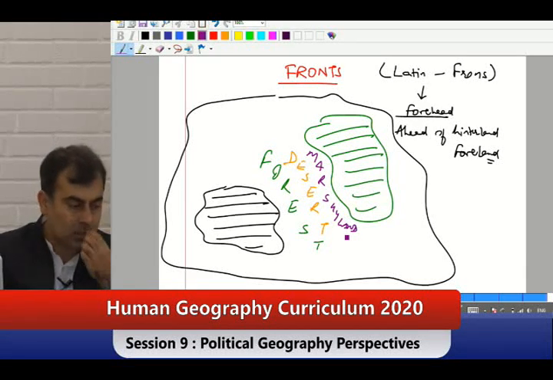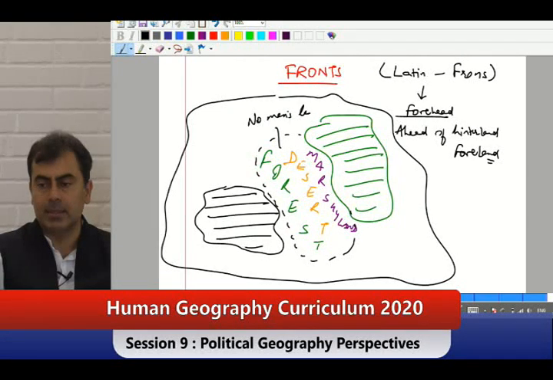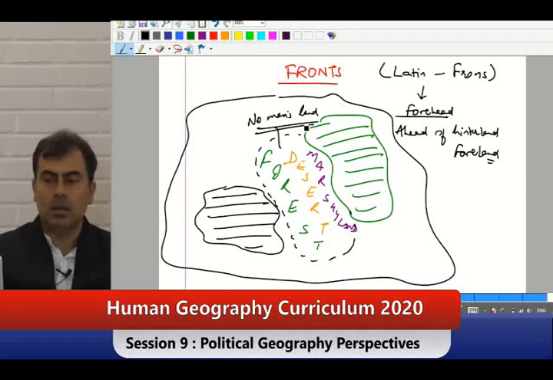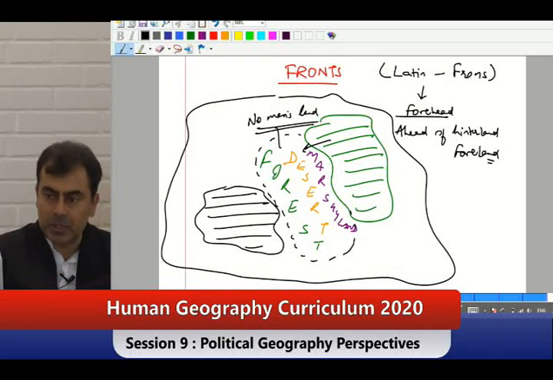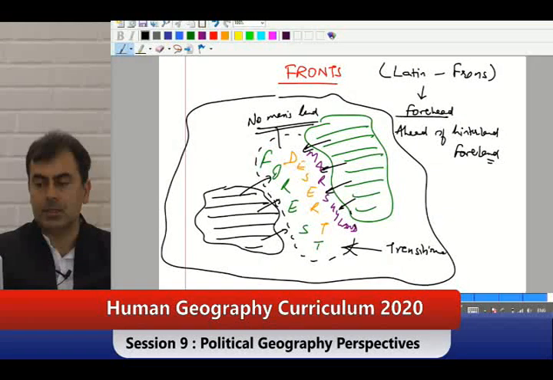So this is a no man's land, nobody lives over here, which lies ahead of this, and in between it is a transitional zone.